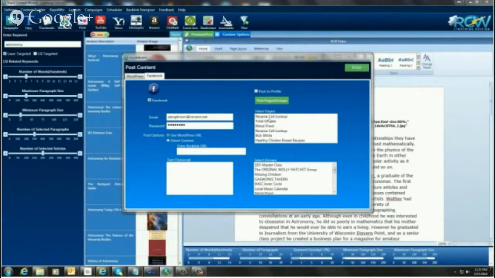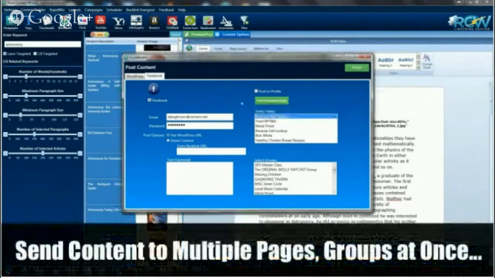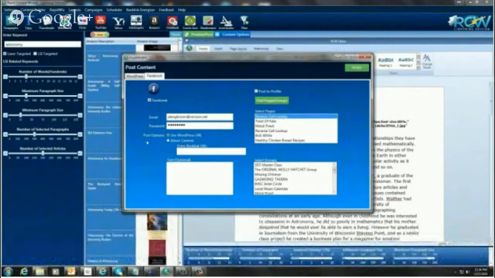So right here, I've got a page. I'm going to select this one right here. I'm not going to select a group right now. I'm just going to leave that the way it is. We have the option to use the WordPress URL, or we can post just direct content to it.